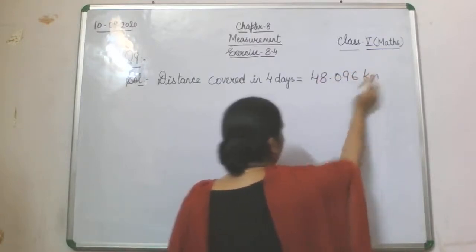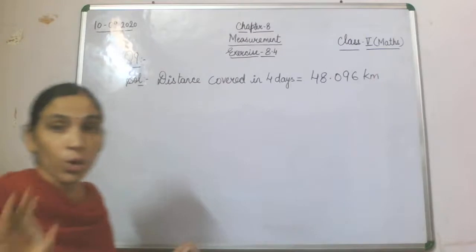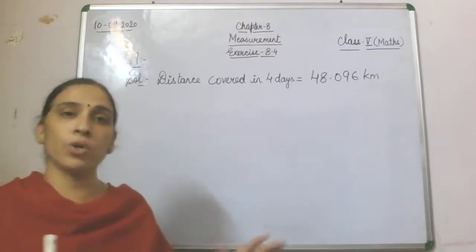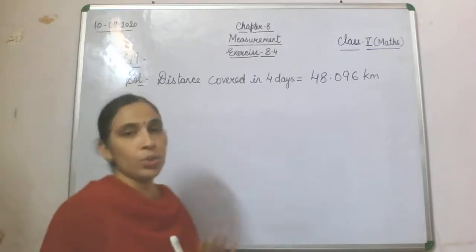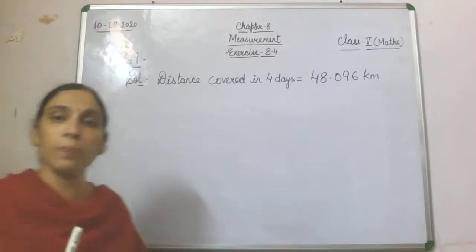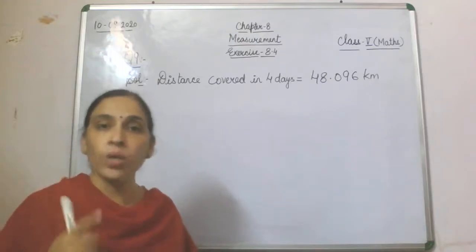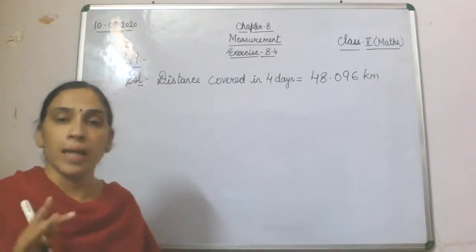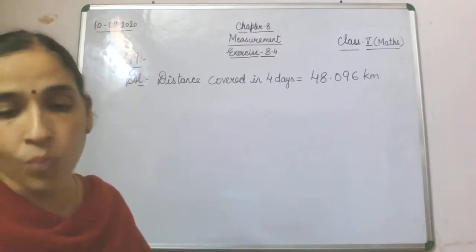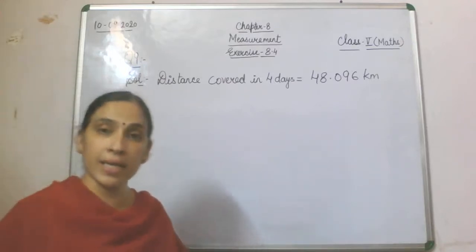See, now here you don't need to convert it, because the question is already given in kilometer. Now this much distance was covered by a person in 4 days on foot. Now what is the other part of the question? How far does he walk each day?